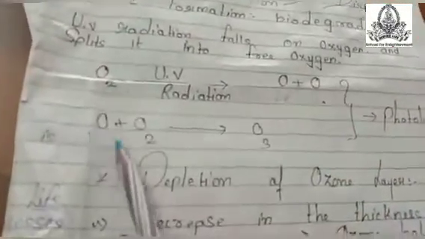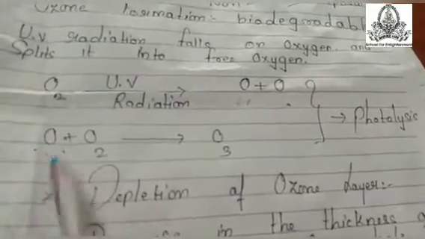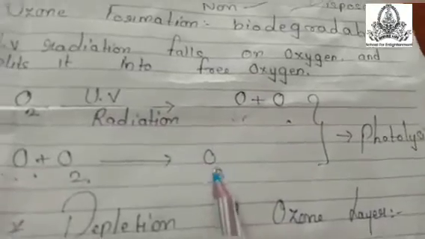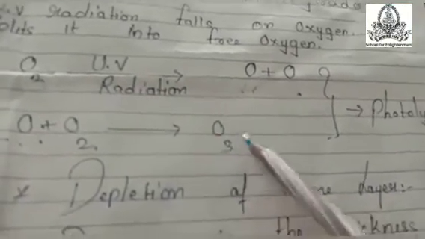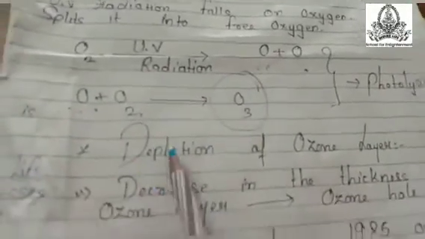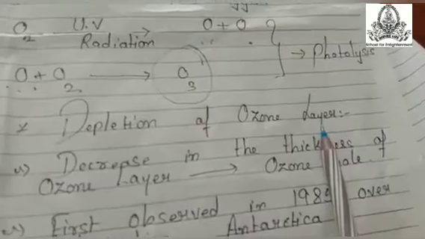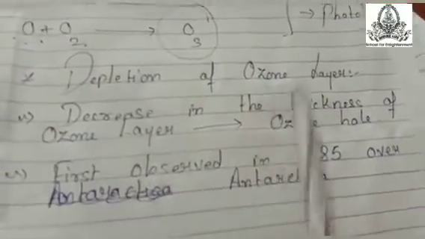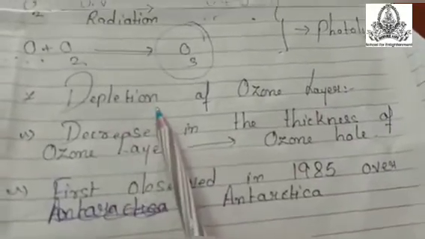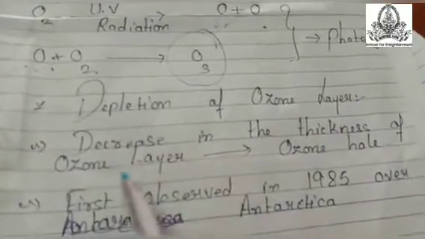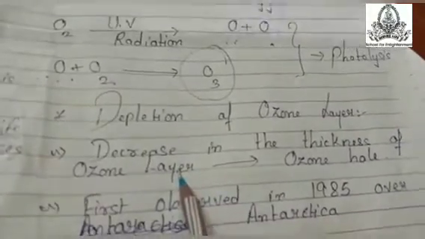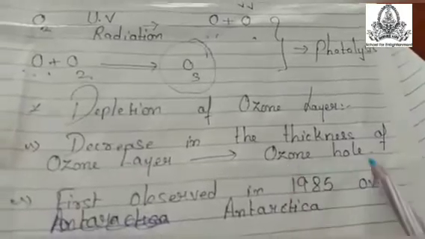Now this free oxygen atom will combine with an oxygen molecule to give us what? Ozone molecule. So this is the formula for ozone. Now depletion of the ozone layer, the main problem which we are facing right now due to global warming, is the depletion of the ozone layer. What do you mean by depletion? The decrease in the thickness of the ozone layer. Here the ozone layer is becoming thinner day by day, which is also termed as an ozone hole.